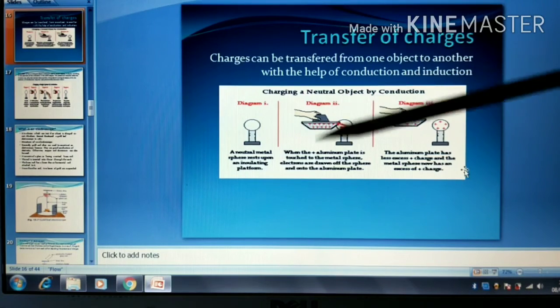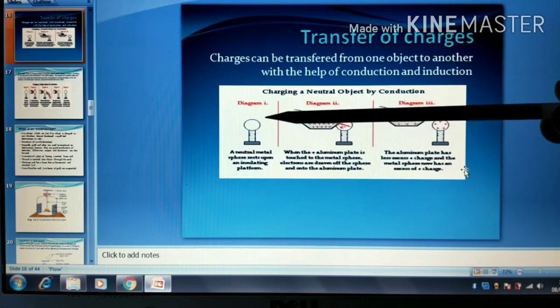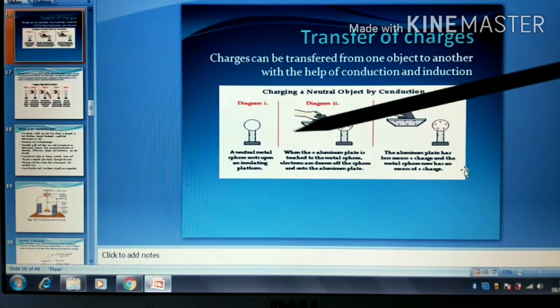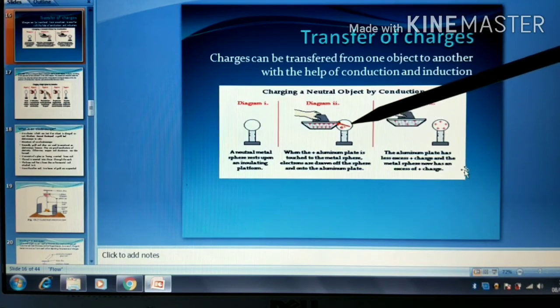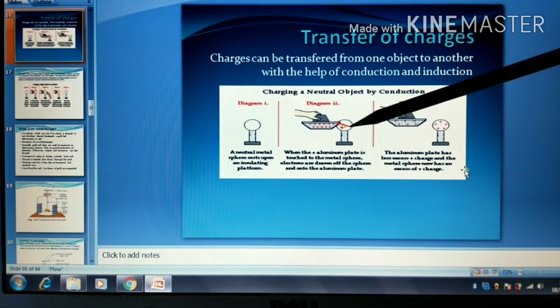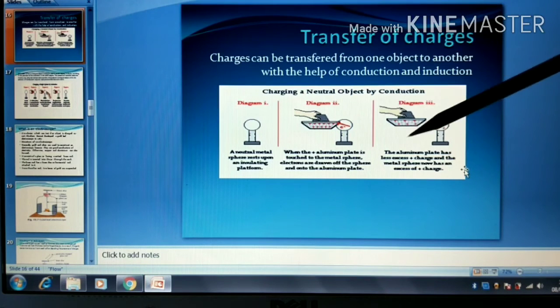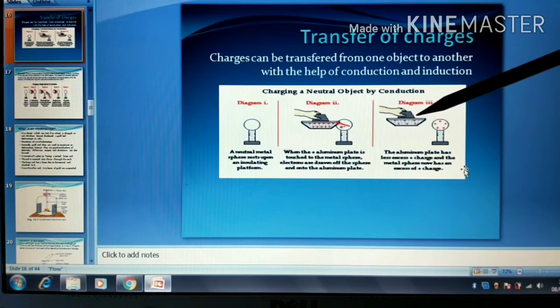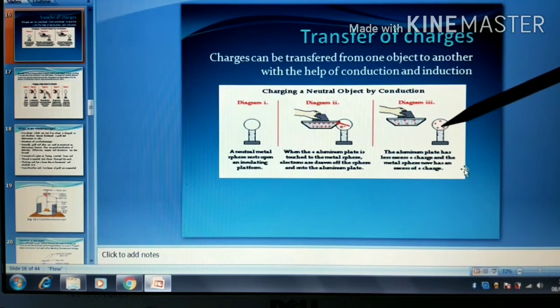Here in this diagram, you can see we have a metal sphere which is resting on an insulating platform. Now when we bring an aluminum plate near this metal sphere, electrons are gradually drawn from the sphere and move on to the aluminum plate. In the third part, you can see most of the electrons have been transferred to the aluminum plate and only protons or positive charges are remaining in the metal sphere. So this is an example of charging by conduction.